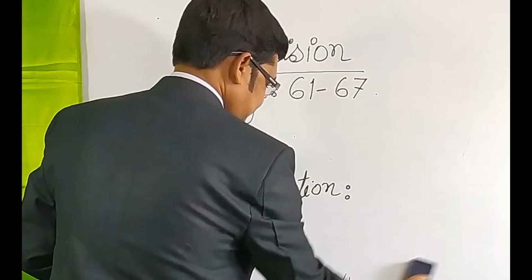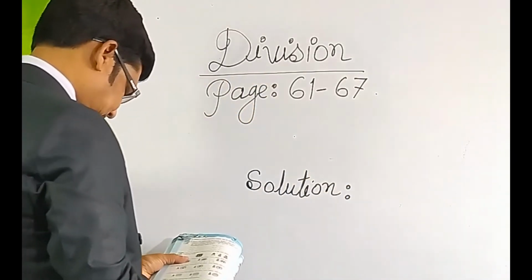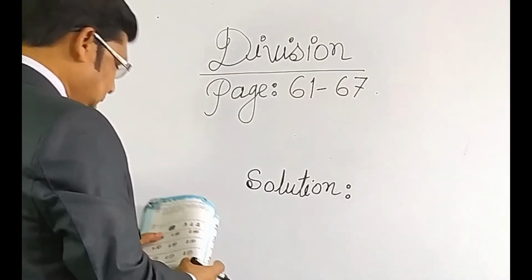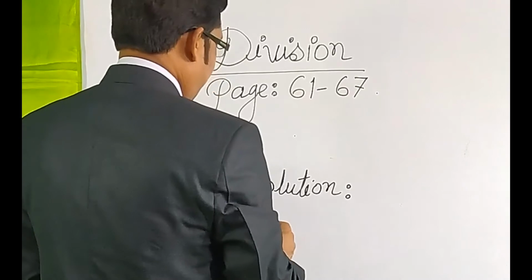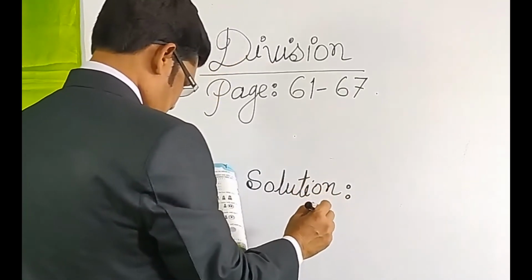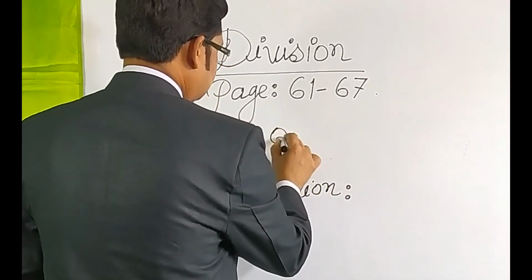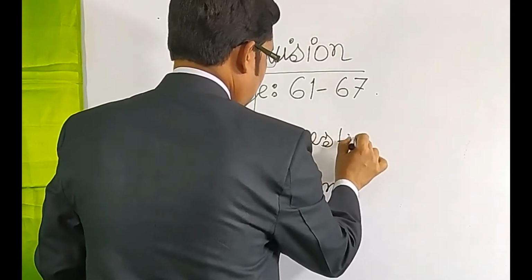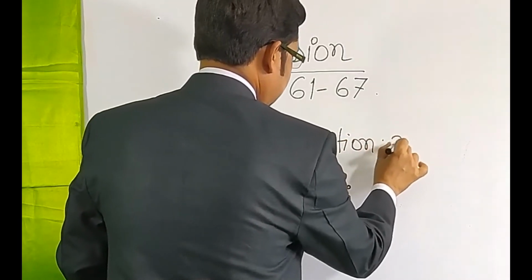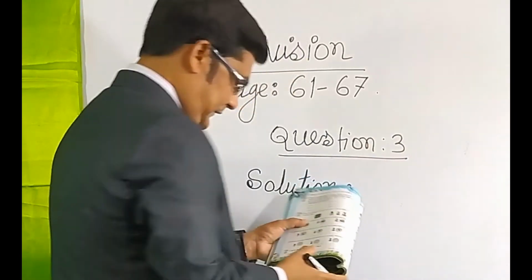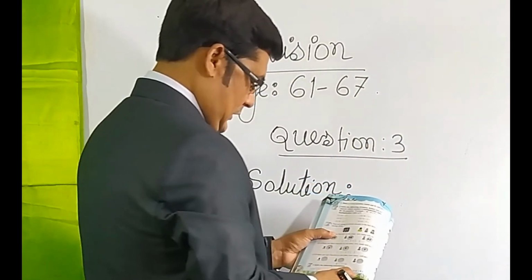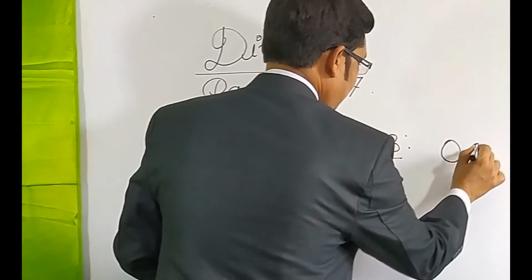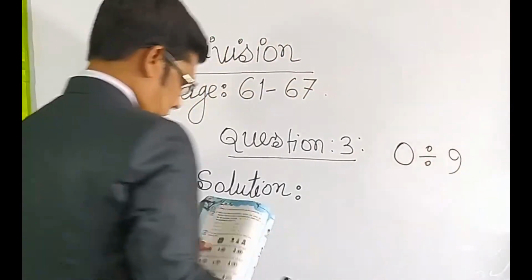Another question. You go to the page number. Question number 3, same page number 62, and question number 3 here is given 0 divided by 9.